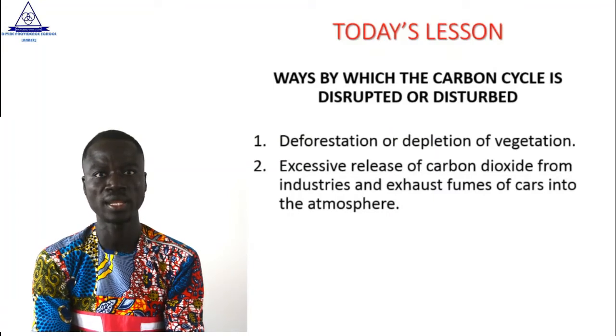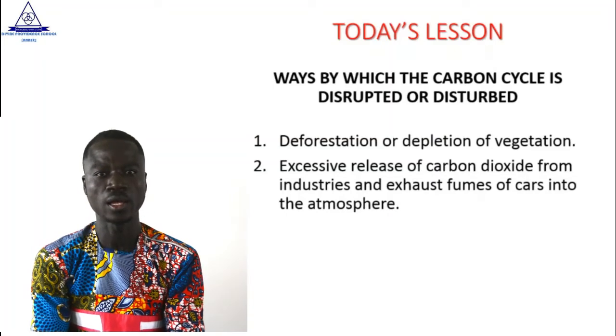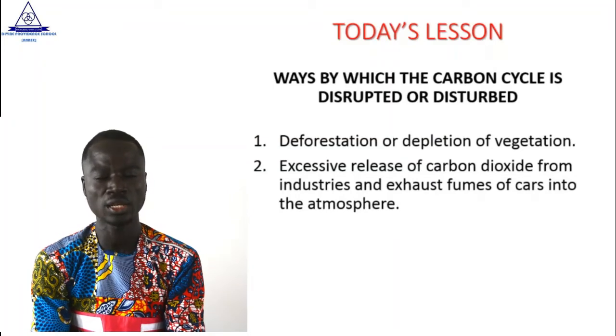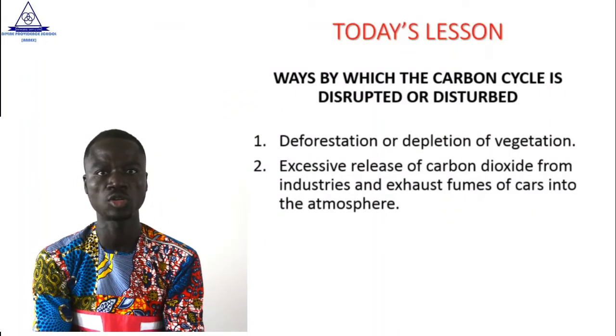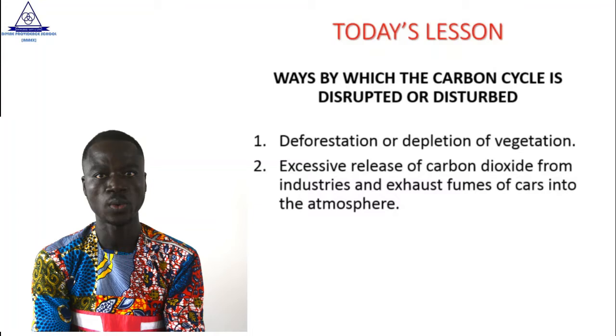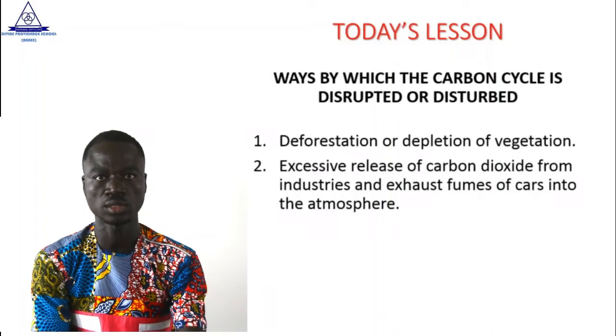So whenever the factory or the industry are operating, they normally will give away carbon dioxide, and too much of it also disturbs the carbon cycle. I hope you are with me. Good.